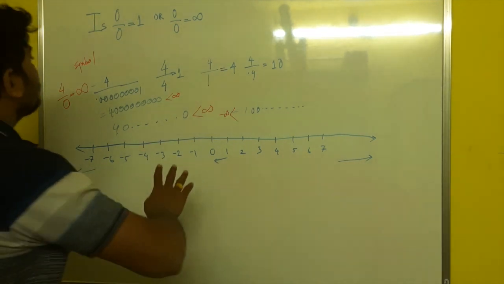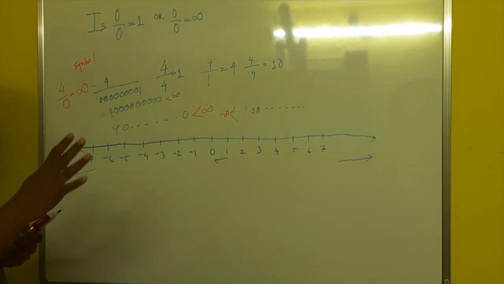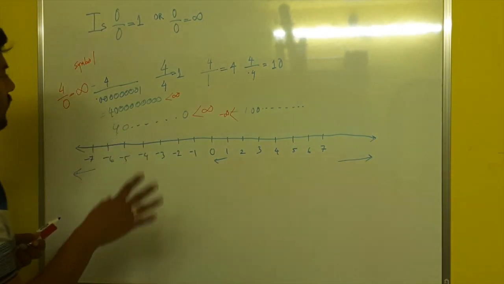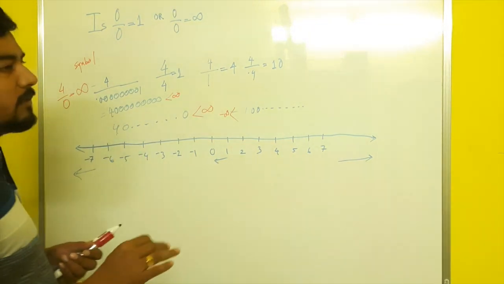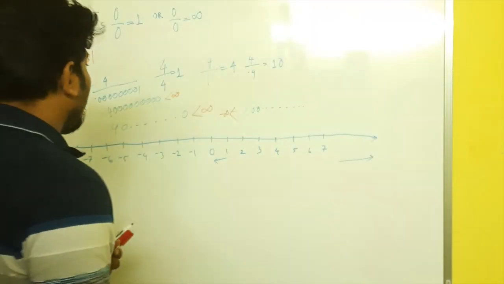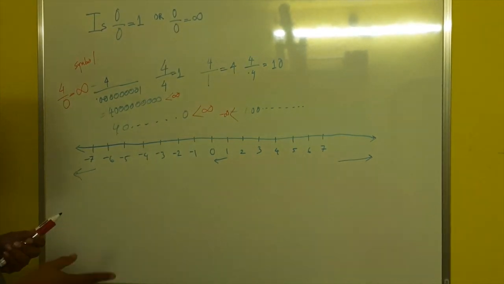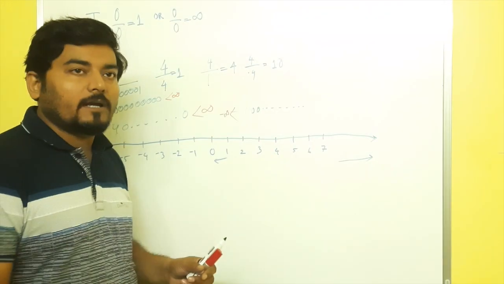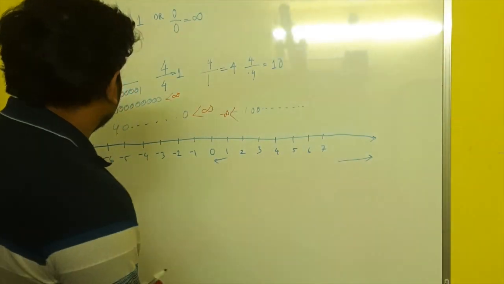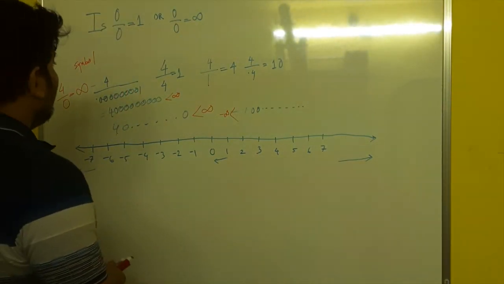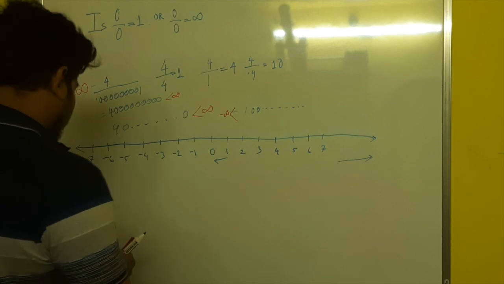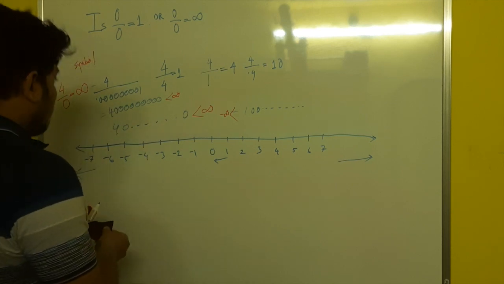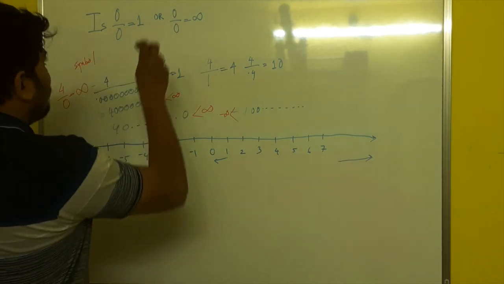Then what is infinity? Infinity is positive infinity, which is larger than any positive number you can imagine. Similarly, negative infinity is smaller than any negative number you can imagine. Now, after this, let us try to jump into this problem. Now we know what is infinity.